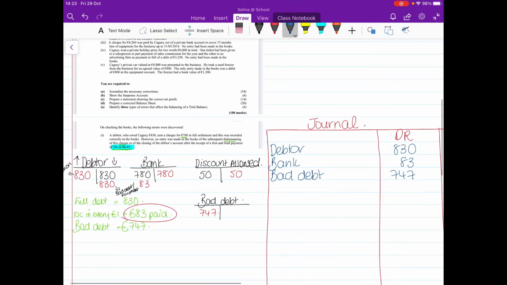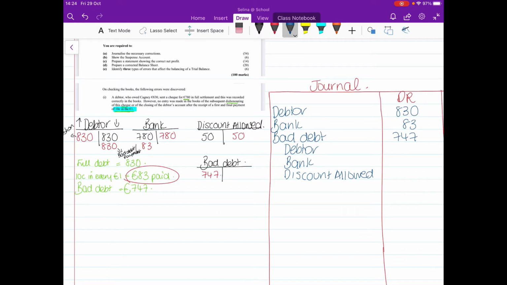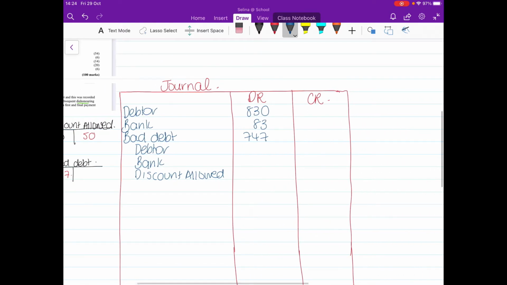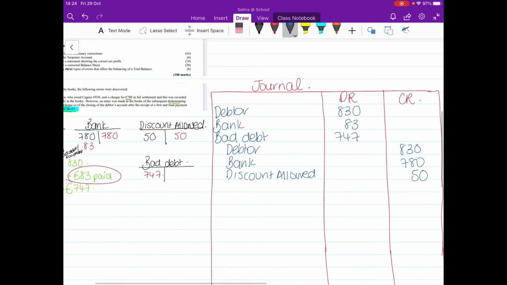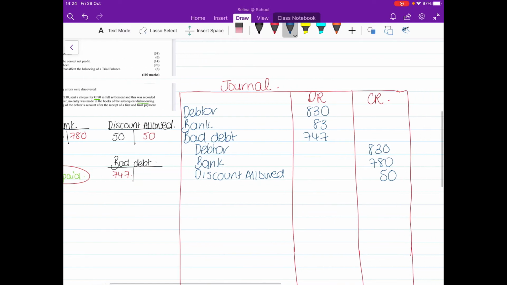Then I've got my credit side, so I've got debtor, I've got bank again, and I've got discount allowed. Okay, so debtor 830, 780, and then 50. Okay, so let me just double check that I'm right there. 780. Yeah, perfect. Right, so that's my 6 entries now for my journal done.